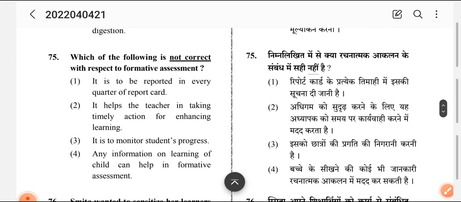Question number 15. Which of the following is not correct with respect to formative assessment? Number 1, it is to be reported in every quarter of the report card. Number 2, it helps the teacher in taking timely action for enhancing learning. Number 3, it is to monitor students' progress. Number 4, any information on the learning of a child can help in formative assessment. So you have to tell what is incorrect about formative assessment.